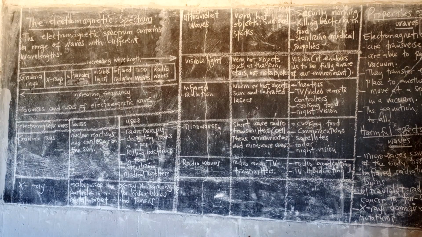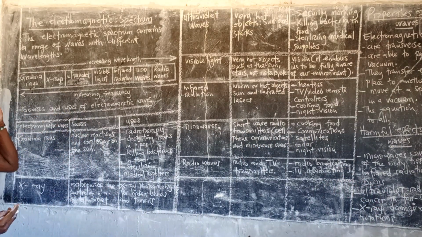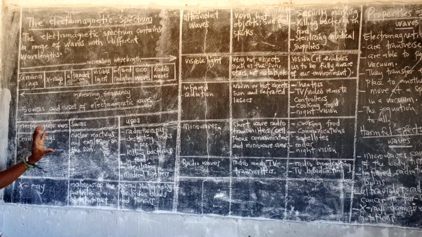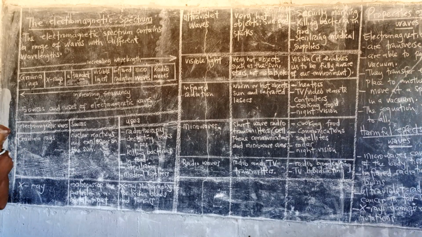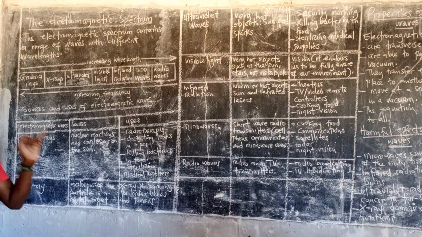You are able to hear it. Maybe you are able to get it from here to Saka. Why? Because of the wavelength. But the frequency is the difficult part there. Now let's talk about the sources and the uses of each one of them. You are supposed to know the sources and you're also supposed to know the uses. So the first one, we're looking at the electromagnetic waves, which is gamma rays.